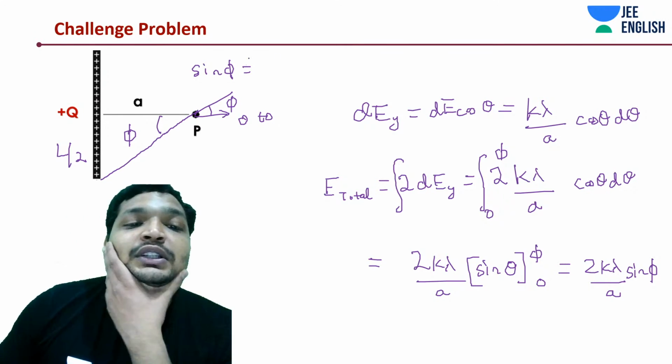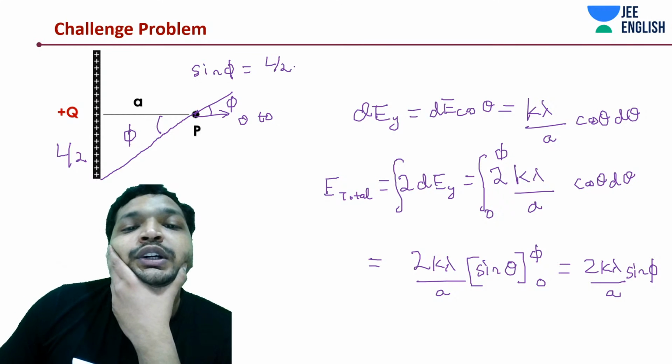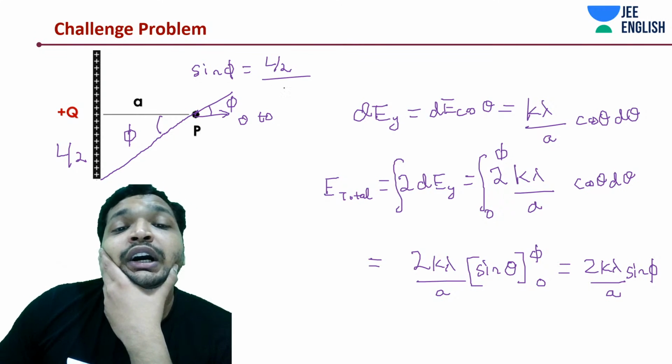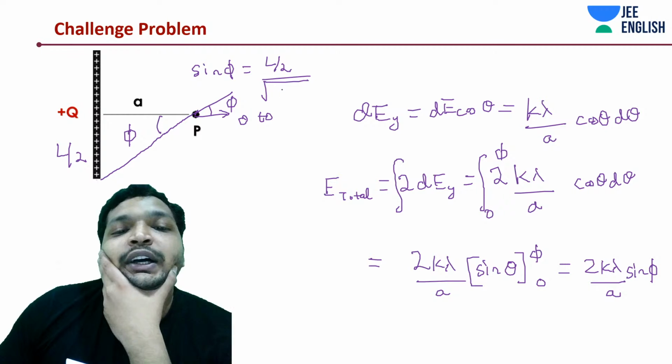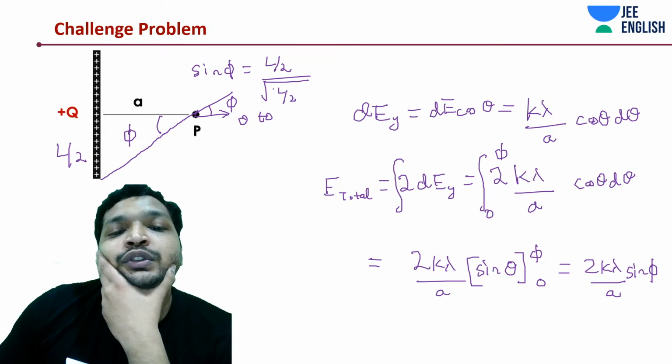How much is opposite? Opposite is L by 2. And how much is your hypotenuse? Under root of L by 2 whole square plus a square.